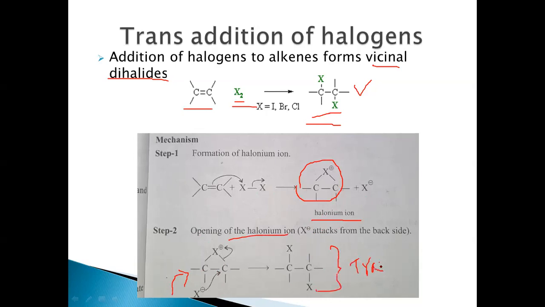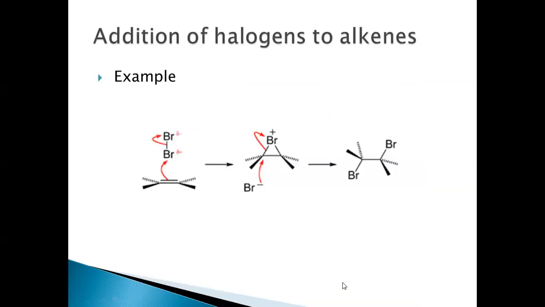So during the addition of halogens to alkenes, the trans product is observed because the addition of this X minus is taking place from the back side, because of the presence of the halonium ion on one side of the molecule, or one face of the molecule. So the X minus is getting added from the back side or the other side of the molecule, resulting in the formation of this trans product here. So trans addition is taking place here. So this is a stereospecific reaction.